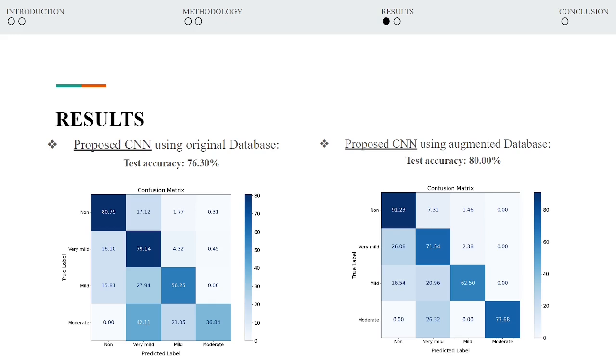Using the proposed CNN, we obtained a test accuracy of 76.3% using the original database and 80% using the augmented database. We can see here that the classes that have fewer images available are the ones that the model learned less, like moderate and mild, a problem that is solved using augmentation.